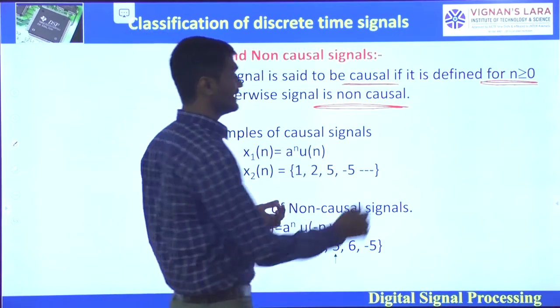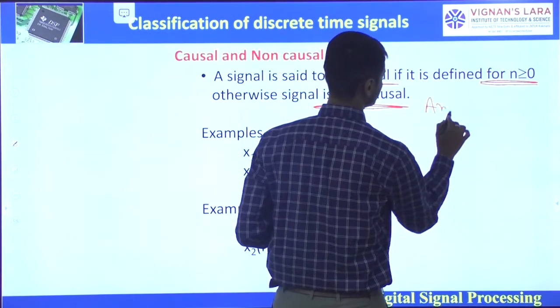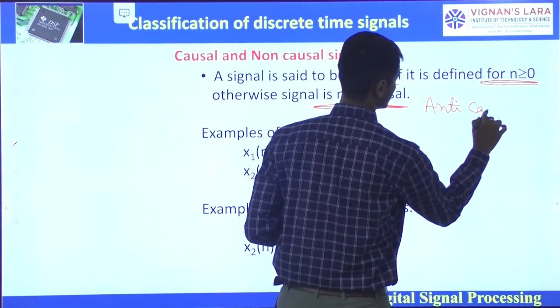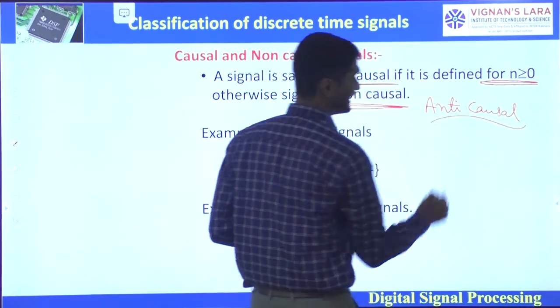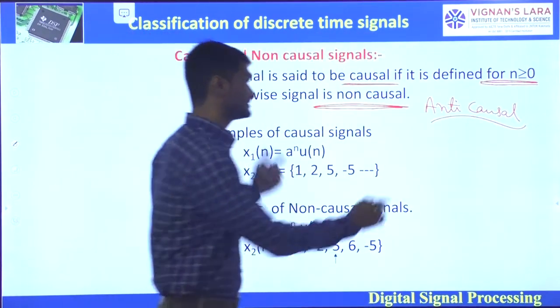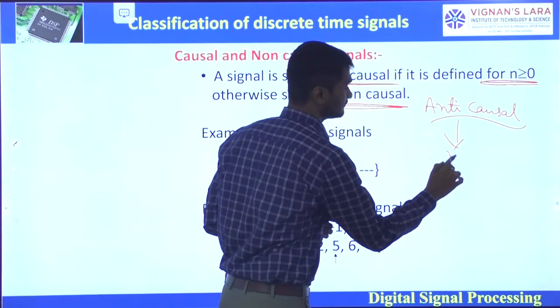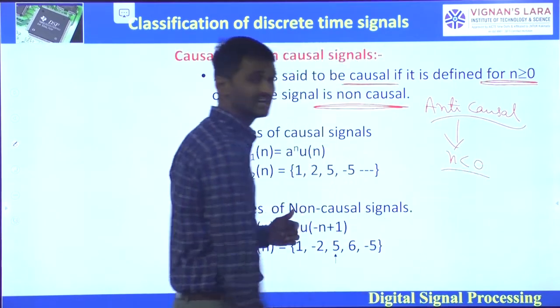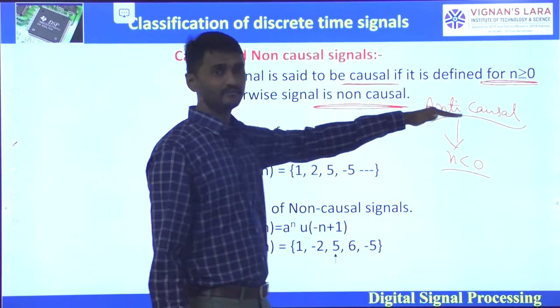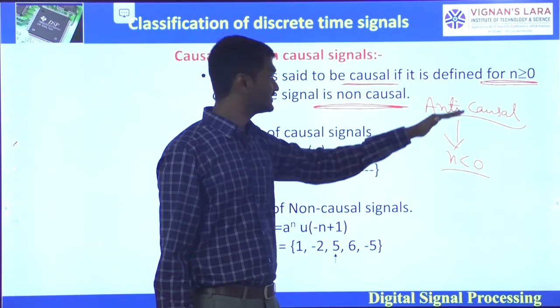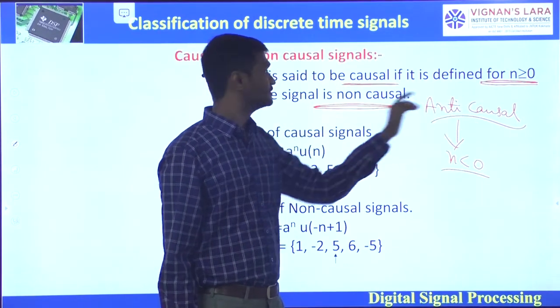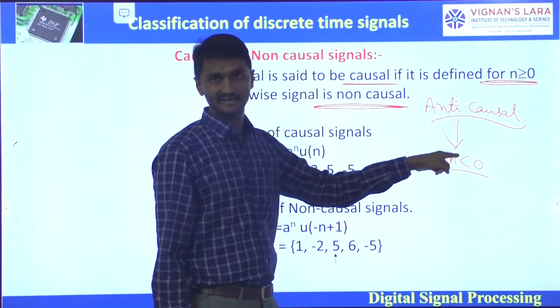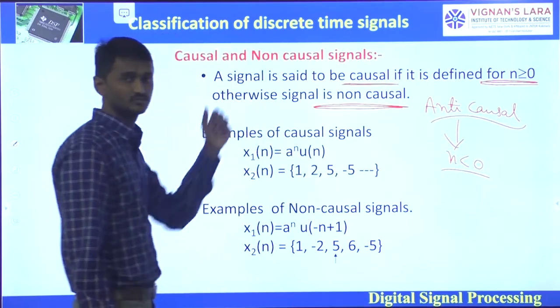Along with that, anti-causal signal is also there. That is, the signal is only defined for n less than 0. That means the signal is only defined in negative time. That is called an anti-causal signal. So causal, non-causal and anti-causal are the classifications here.